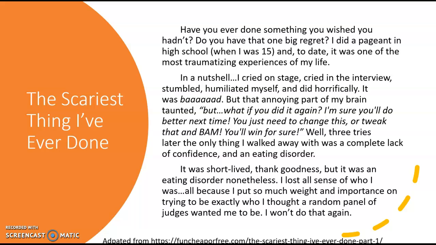So look at the first paragraph. The person starts with a couple of questions. Have you ever done something you wish you hadn't? Do you have that one big regret? I did a pageant in high school when I was 15, and to date, it was one of the most traumatizing experiences of my life. So you know what the scariest thing is, doing the pageant, and you know that even more than scary, it was traumatizing. That's enough for the introductory paragraph. It doesn't have to be any more complicated than that.